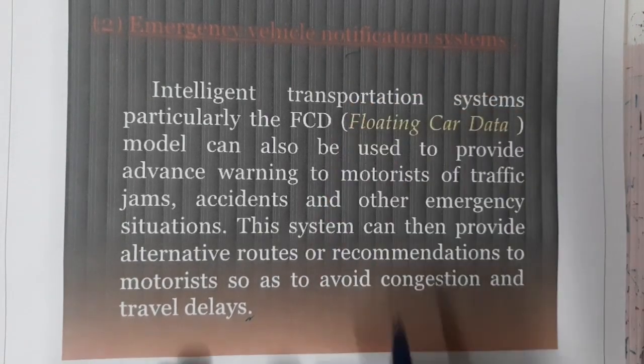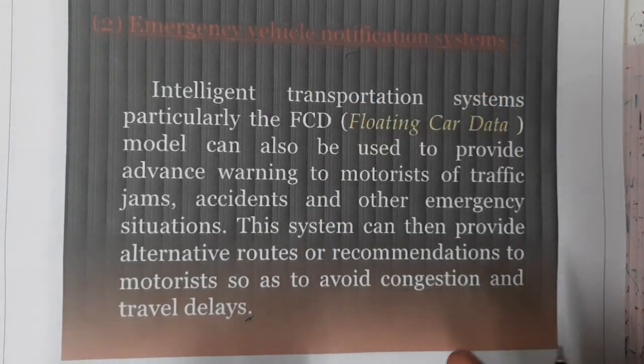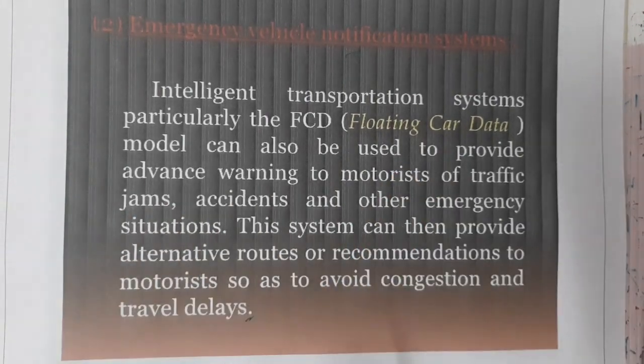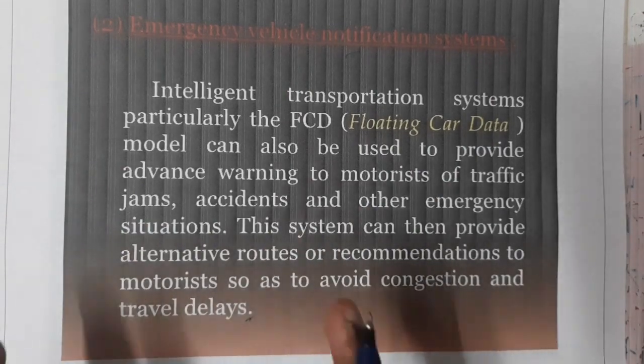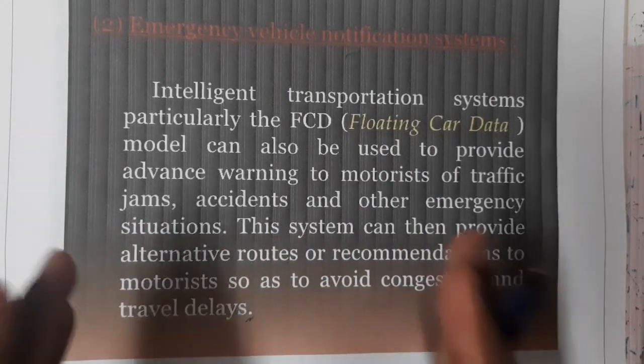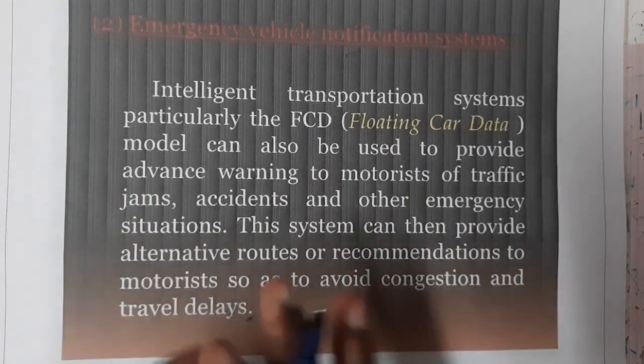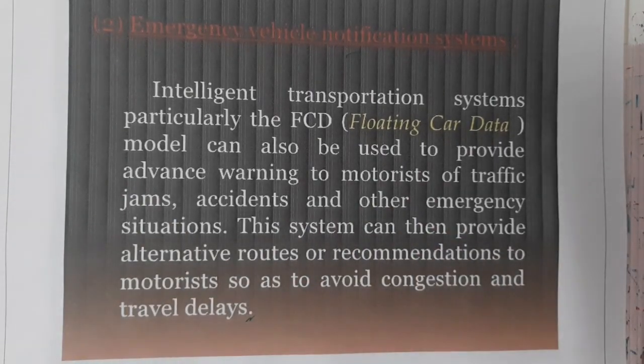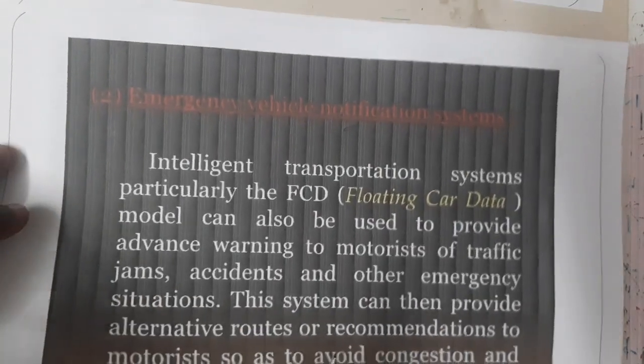As the name says, this is a notification system which sends information to all the users who are traveling on that particular road about the situation ahead of them, like the traffic situation, any kind of incident that has occurred, any kind of jams, or any other emergency situations, to help them safeguard themselves. So this is the emergency vehicle notification system.